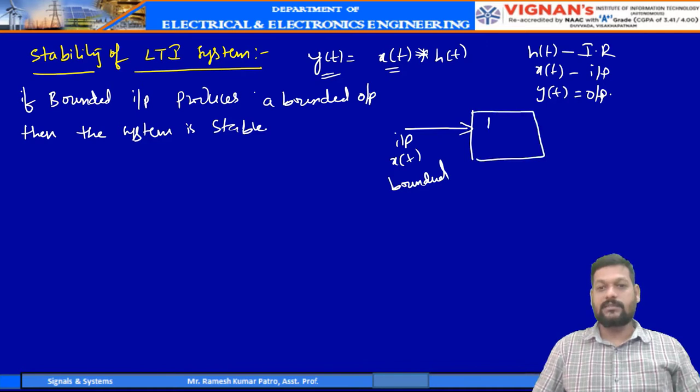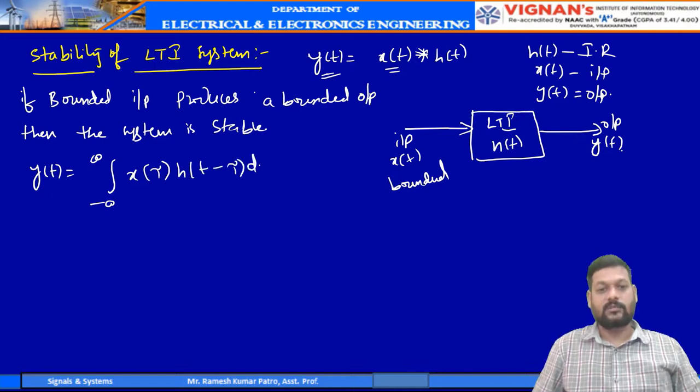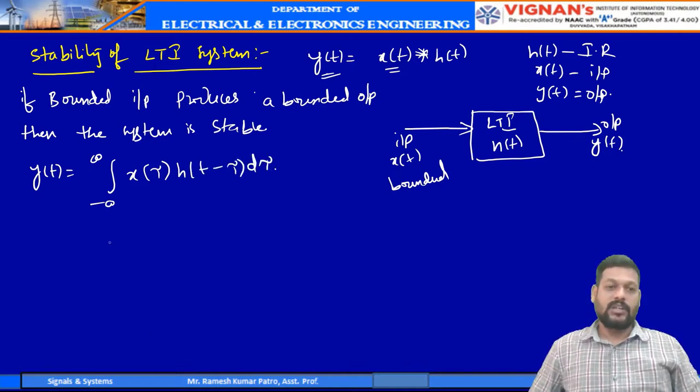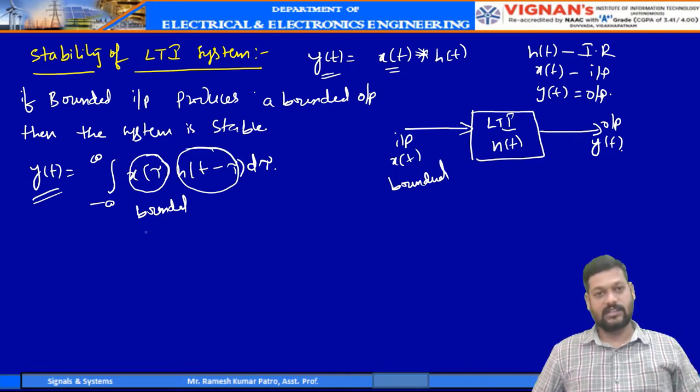Now this is the LTI system whose impulse response is h of t, and this one is the output. So what is the convolution? y of t is equal to the integral from minus infinity to infinity of x of tau h of t minus tau d tau. Here the input is bounded and the output is bounded. For the output to be bounded, definitely this one should also be bounded, isn't it?